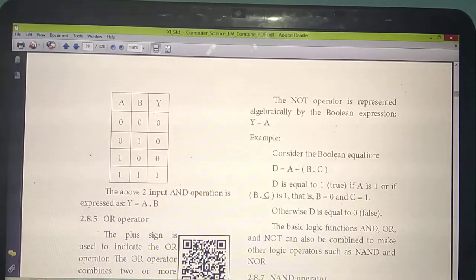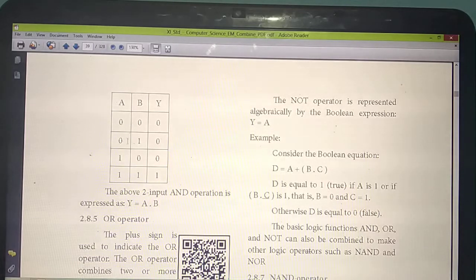Listen. So 0 into 0, what answer you will get? 0 into 0? 0. 0 into 1, answer? 0. 1 into 0? 0. If one value is 0, you will also get the answer as 0. 1 into 1, answer? 1. Now see that this is the output.